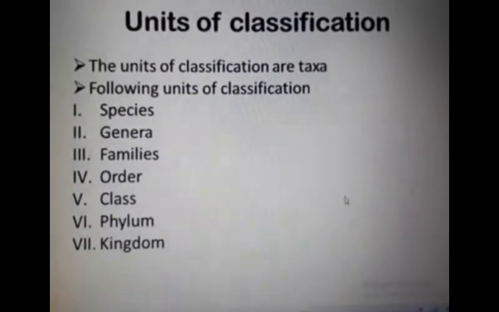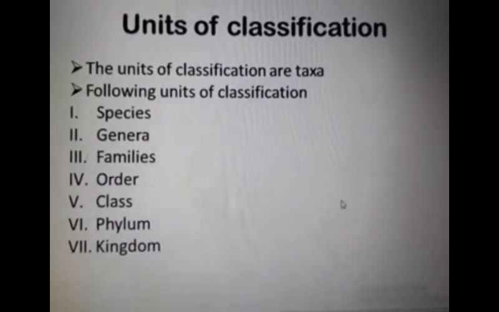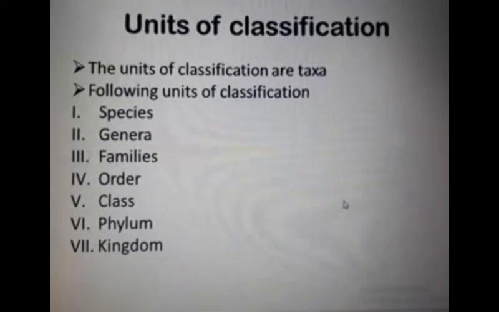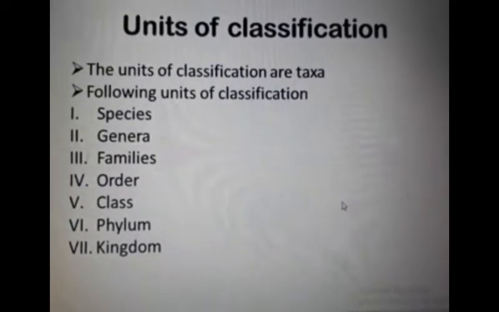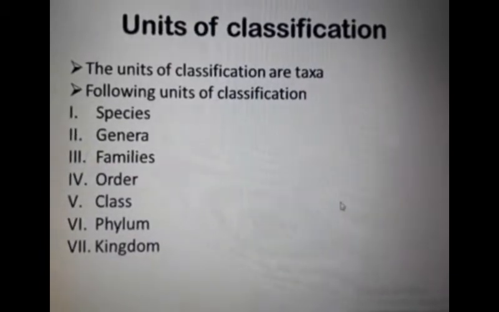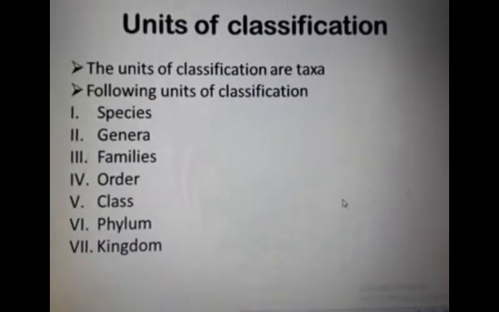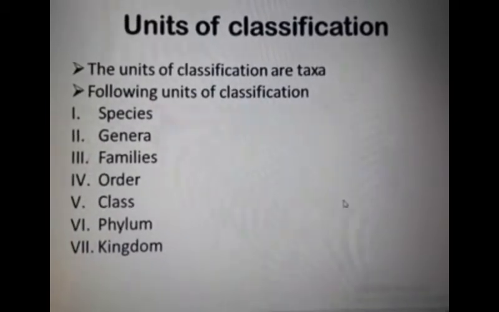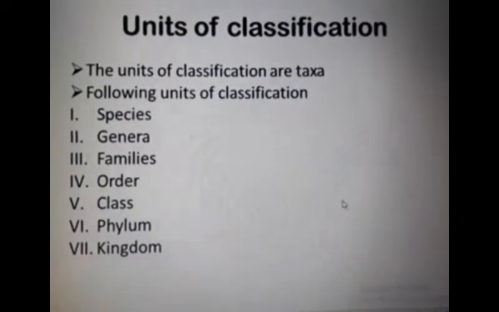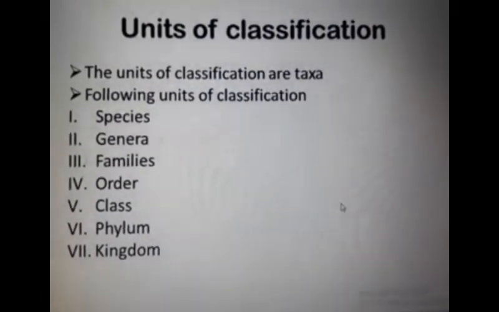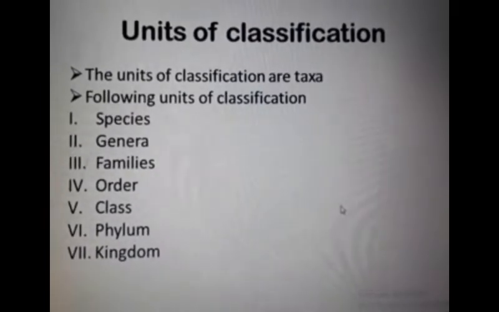Firstly we discuss what species is. Species is the basic unit of classification. A species is a group of natural populations which can interbreed freely among themselves and produce fertile offspring, but are reproductively isolated from all other groups in nature. For example, all the potato plants belong to a single species, Solanum tuberosum. This is an example of a species.